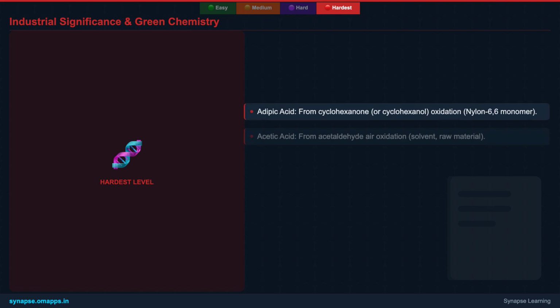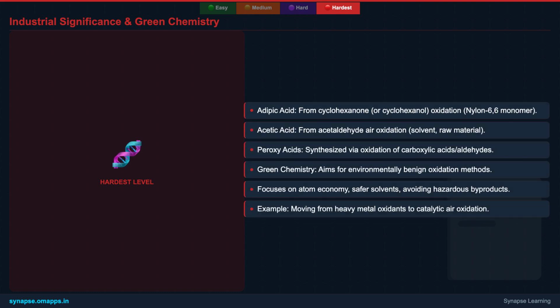The oxidation of aldehydes and ketones isn't just academic, it's the backbone of many industrial processes. Consider adipic acid, a vital component for nylon 6,6. It's produced by the oxidation of cyclohexanone using nitric acid or catalytic air oxidation. Acetic acid, a ubiquitous solvent, is synthesized from acetaldehyde via air oxidation. These large-scale syntheses highlight the economic and practical importance of these reactions.